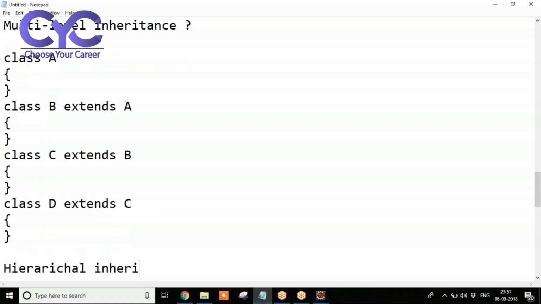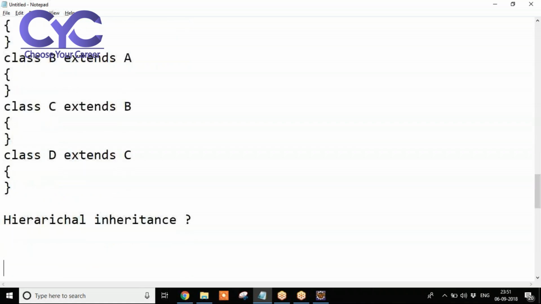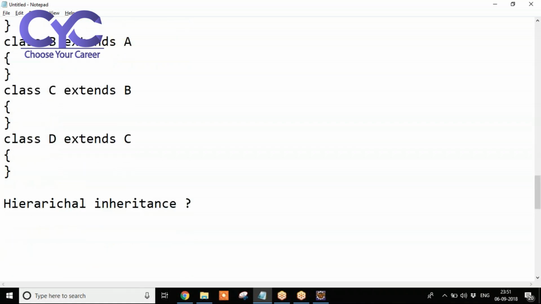Hierarchical inheritance. Hierarchical inheritance means once you write the data, n number of times we can reuse the same data again and again. It is the reverse of multiple inheritance. In multiple inheritance, multiple superclasses and one subclass. In hierarchical inheritance, one superclass, multiple subclasses. Once you write the code, any number of times we can reuse the same code again and again. This is about hierarchical inheritance.